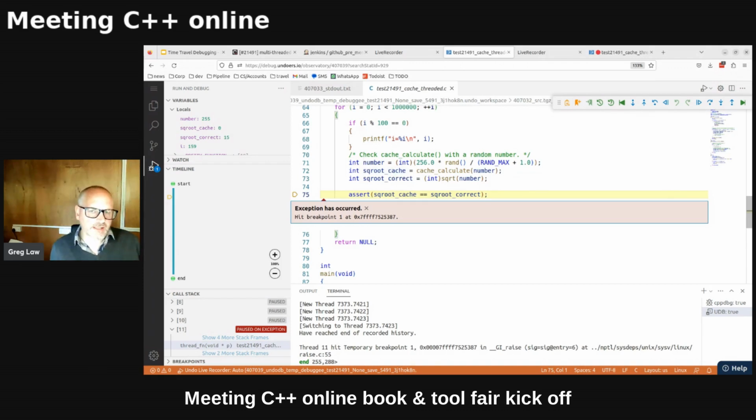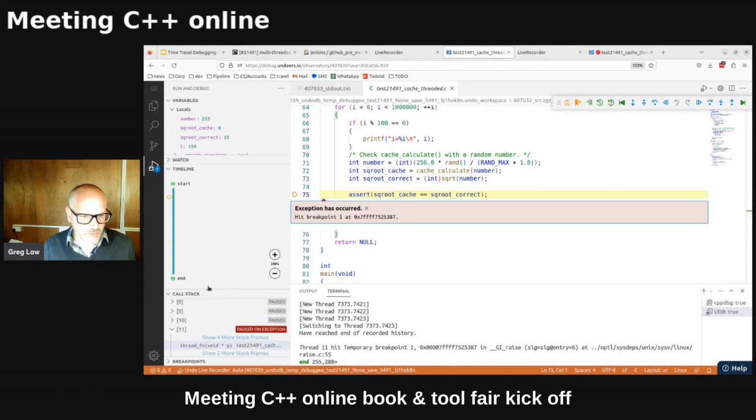So if I was looking at a core file, I could get this information. It's a bit more convenient because I've got the right code out of Jenkins, but it doesn't give me enough information to root cause this, right? I need to know, why did cache calculate return what it did? Well, let's have a look out on the left here.